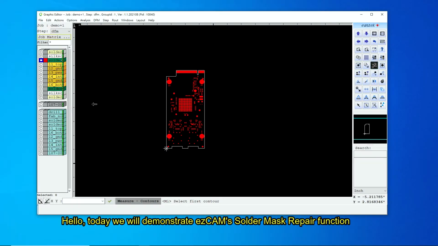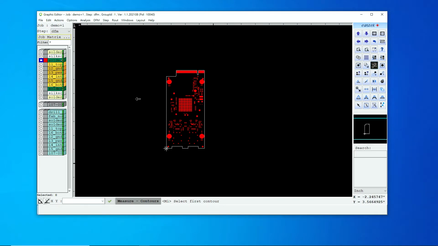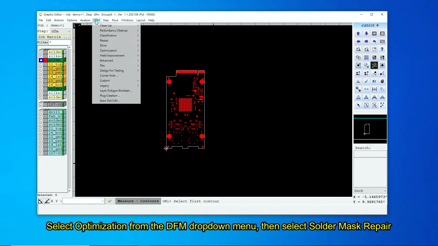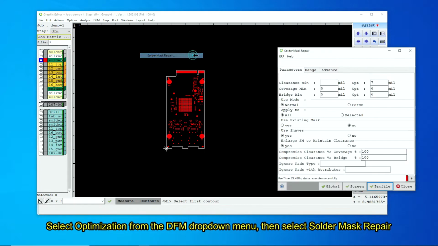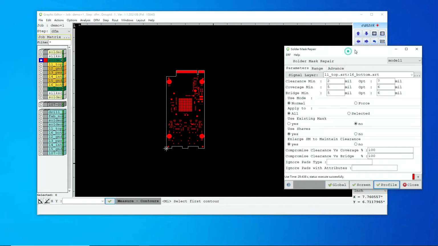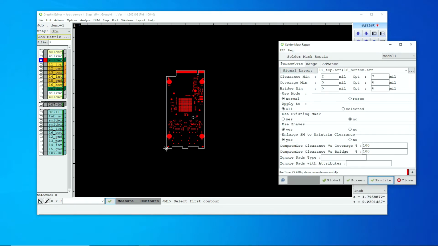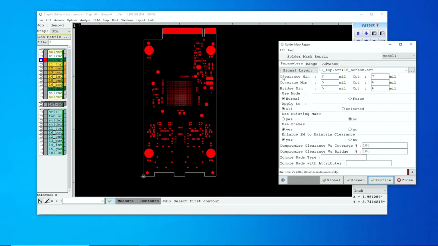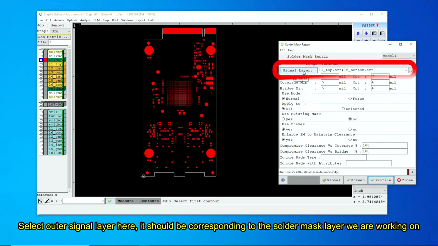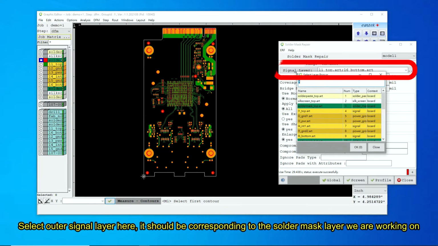Hello, today we will demonstrate ezCAM's solder mask repair function. Select Optimization from the DFM drop-down menu, then select Solder Mask Repair. The purpose of this function is to optimize the layout of solder mask layer. Select Outer Signal Layer here, it should be corresponding to the solder mask layer we are working on.